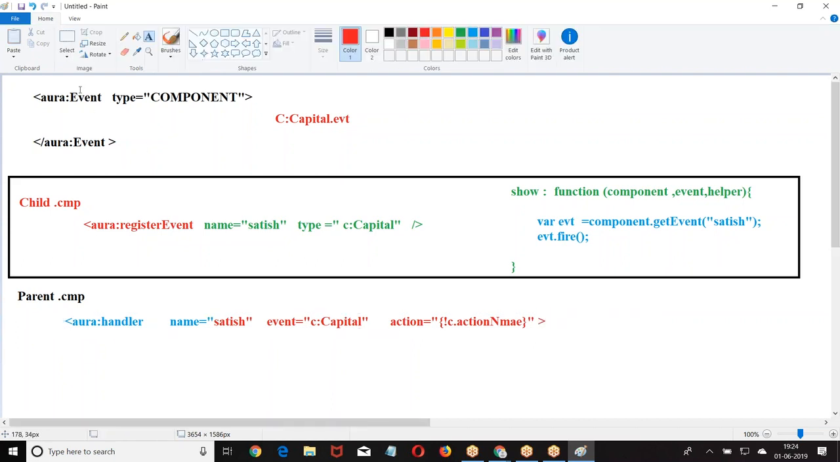Did you get my point? Create an event, register an event, fire the event, then handle the event. When you say handle, whenever you fire this event, automatically wherever we wrote this handler, that action will be performed. Whenever I fire this, wherever we wrote a handler, that component automatically calls that particular action.